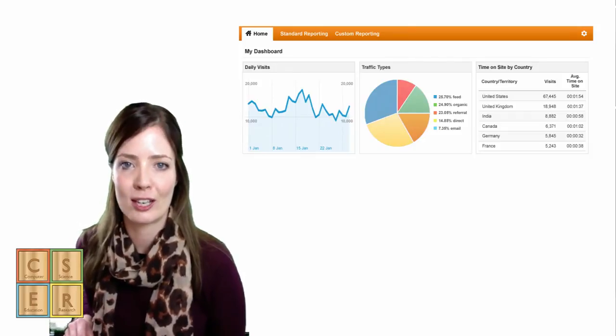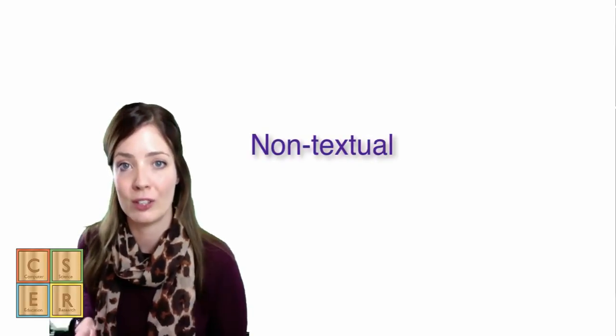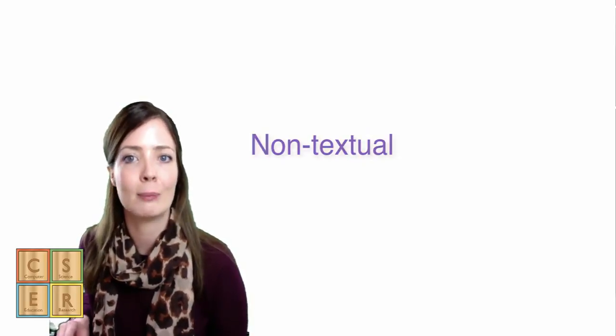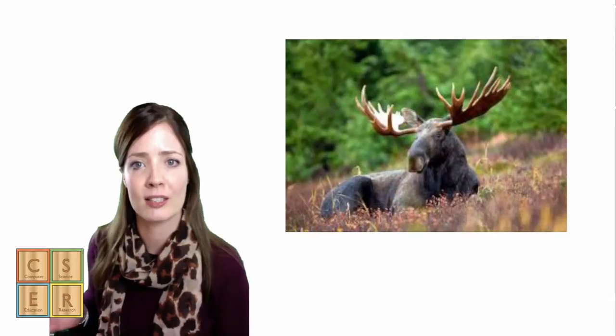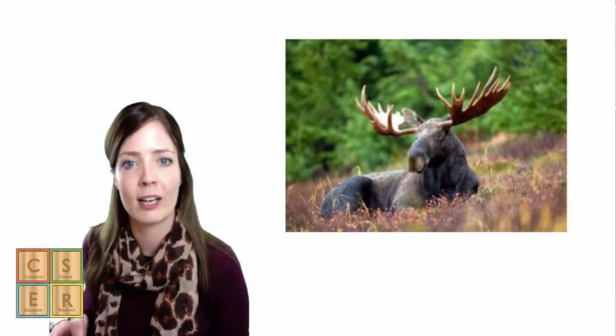Another type of unstructured data can be non-textual, and this includes things like images, audio, and video. As an example, our human eye can easily recognize objects. For example, I know by looking at this object and its features that it's a moose. However, computers have great difficulty in recognizing things like this. However, computer scientists and researchers have a whole field called computer vision, and they work with these kinds of problems and endeavor to find algorithms and solutions for working with this kind of data.